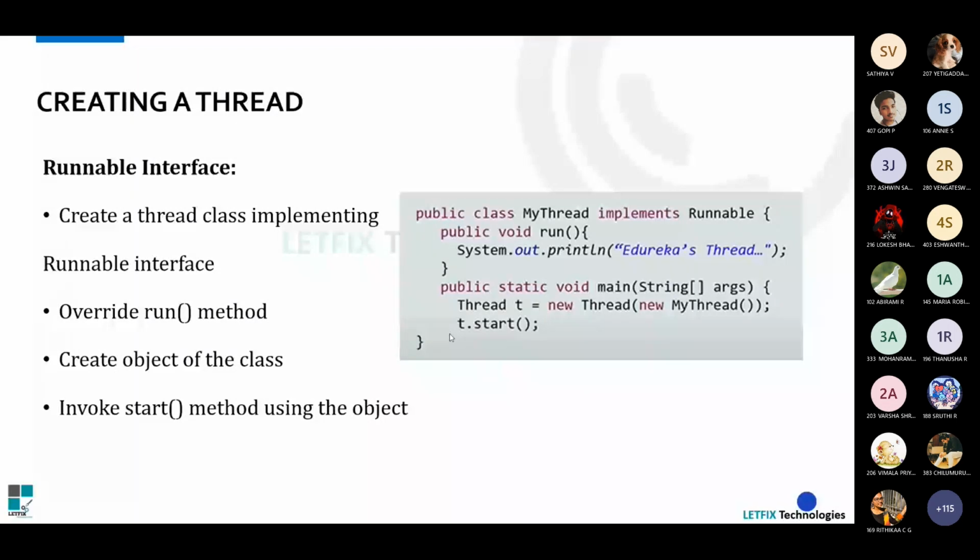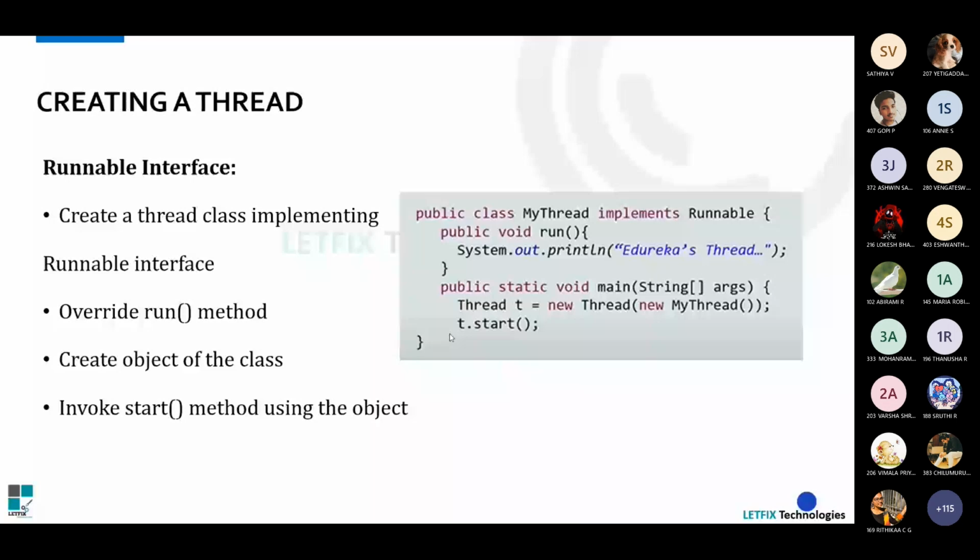We all know Java does not support multiple inheritance. Say for example, if my class is already extending some other class, like here I have mentioned as my thread, I won't be able to extend the thread class, because multiple inheritance is not supported in Java. So in those scenarios, if you want to extend some other class and at the same time implement your thread functionality, you need to go for the runnable interface.